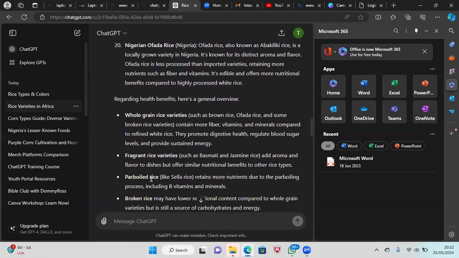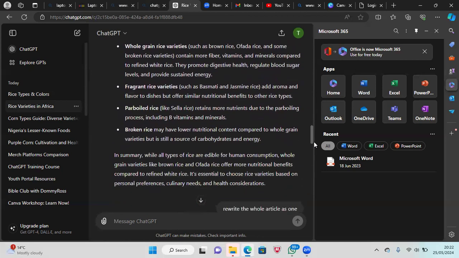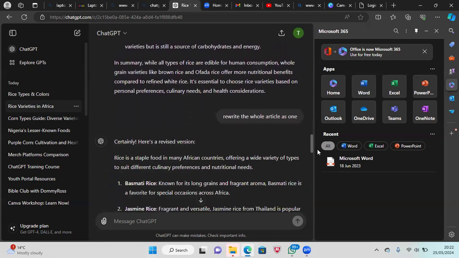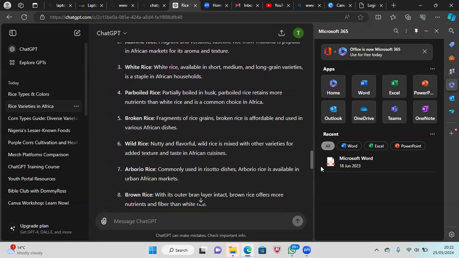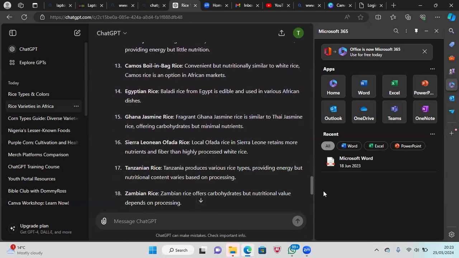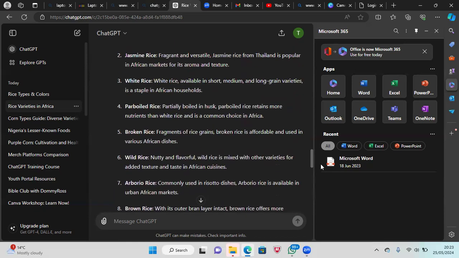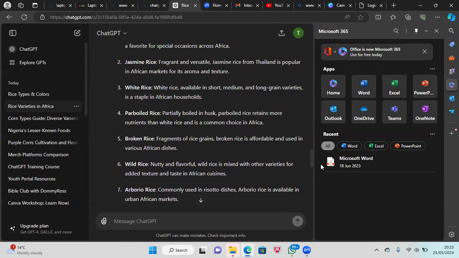And if you see on here, it talked about wild variety again, old grain rice, fragrant rice, broken rice, which we do have. But this is a repeat again: cellar rice, cannoli rice, what is used for. So this is like going into the rice business, to understand more about rice.